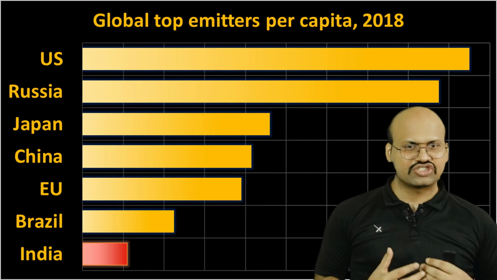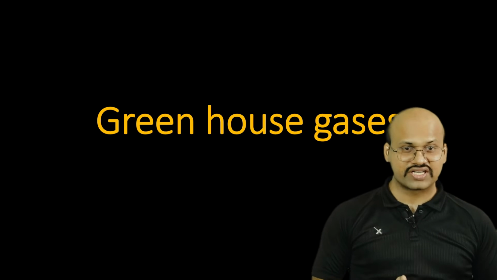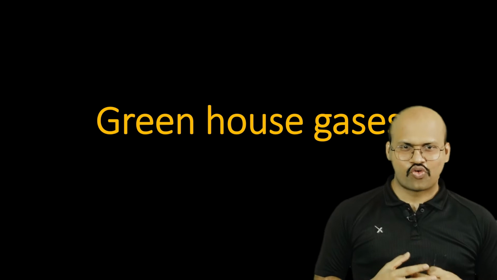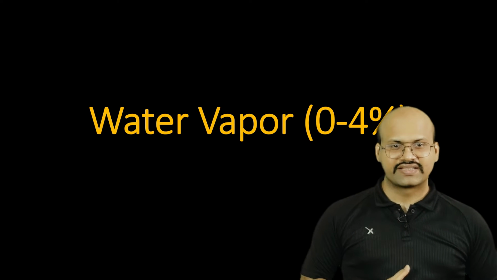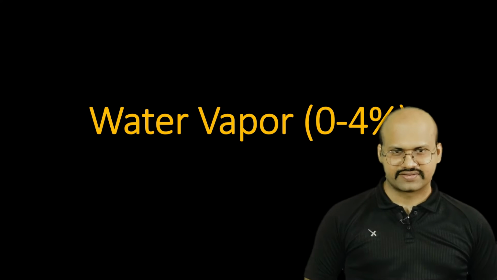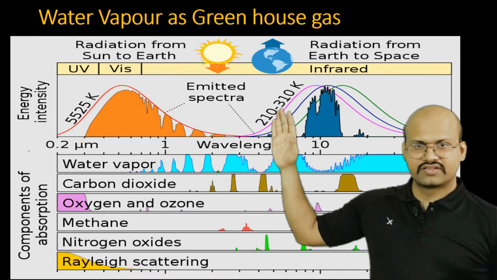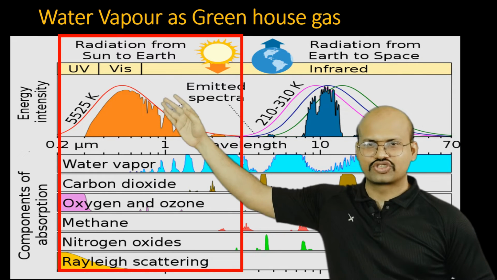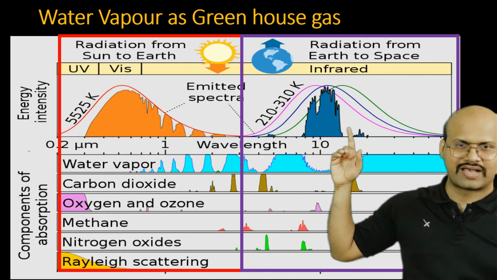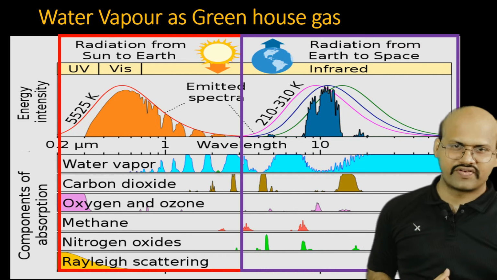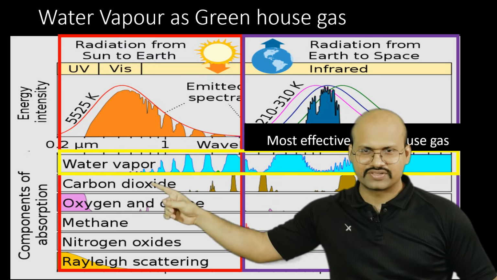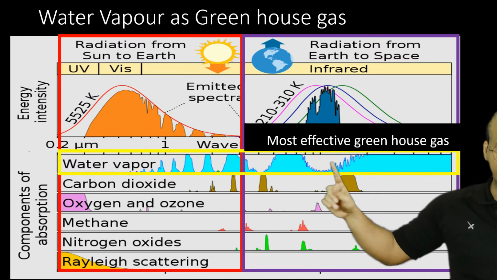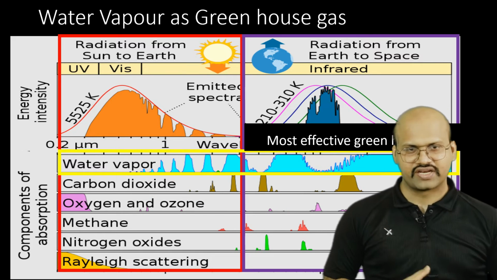Now let's see each of these greenhouse gases one by one and try to understand what are their source and how can they be reduced. Water vapor, whose proportion varies from 0 to 4%. We have already seen that it is a very good greenhouse gas. Here, this section describes the incoming solar radiation, while this section describes the radiation going out from our Earth. We can see that water vapor absorbs radiation coming from sun as well as the radiation released by our Earth, and therefore it is the most effective greenhouse gas.